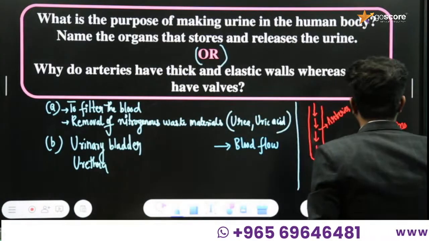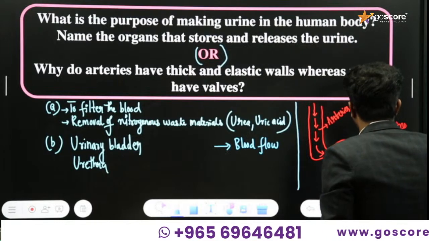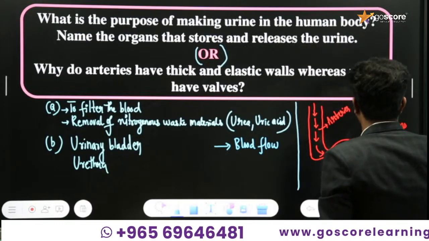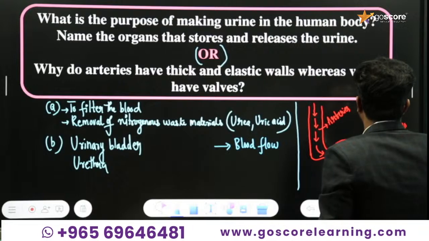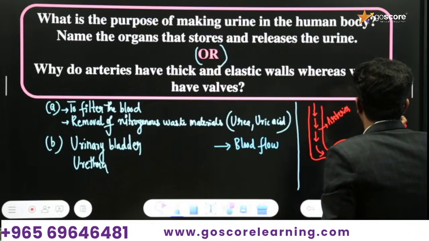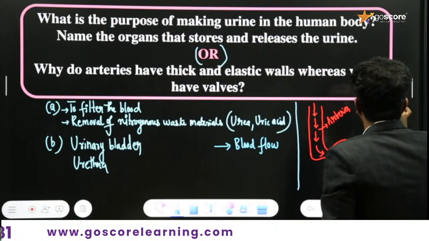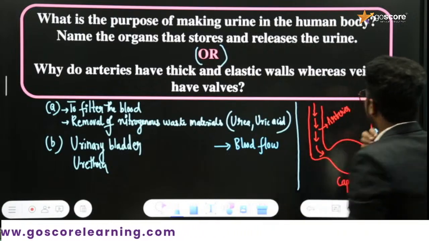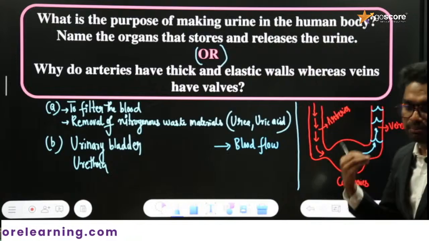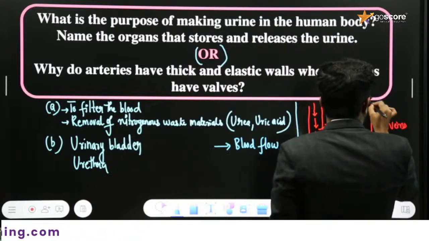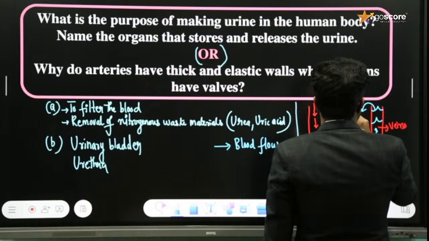But when it comes to the veins, after reaching the capillaries, deoxygenated blood will be carried by the vein itself. Since the blood flow is no longer under higher pressure, there may be a chance for the backflow of the blood. To prevent the backflow of the blood, the veins are ensured by valves.